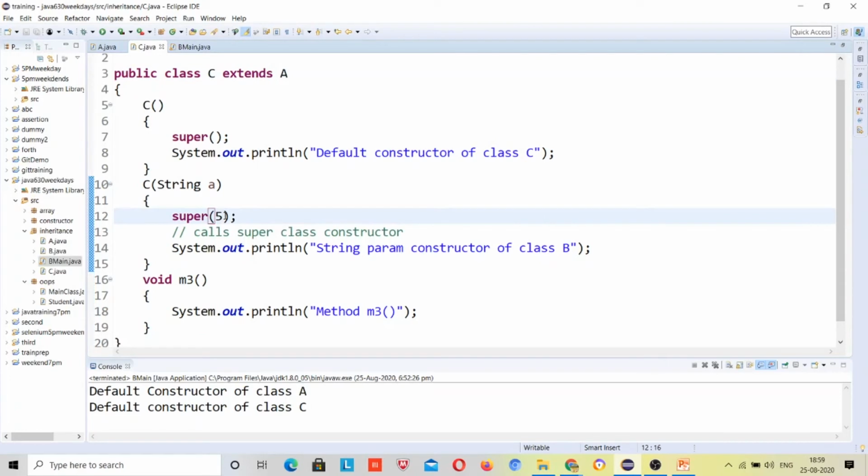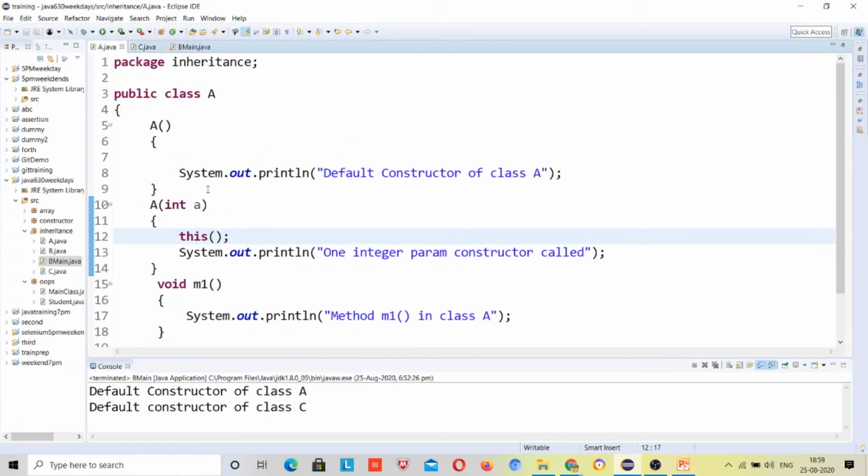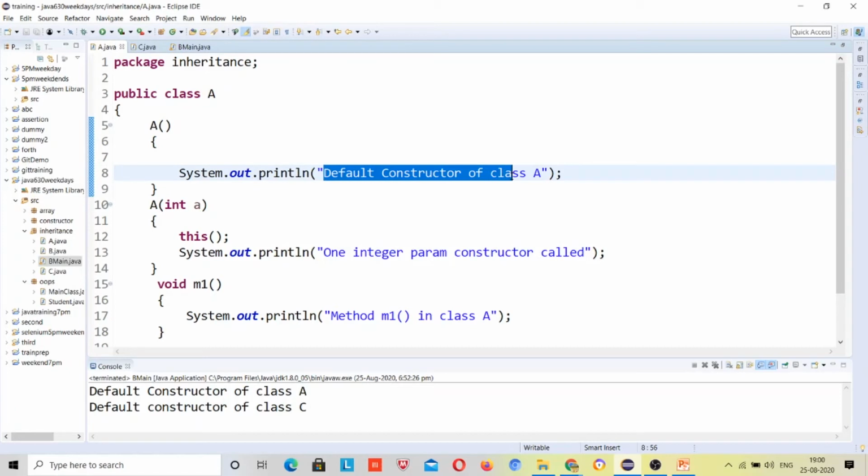Now it is calling its parent class constructor which has one integer parameter, because 5 is the integer value. It will go to class A. Now here it will see this() method. What this() means is: call the constructor inside the same class. This is the difference between super and this. Call the constructor inside the same class which has no parameter. And which one is that constructor? This constructor doesn't have any parameter. That's why it's coming over here and printing the default constructor of class A, right? This is the rule of the this() method.